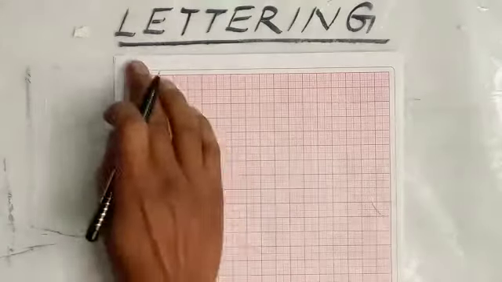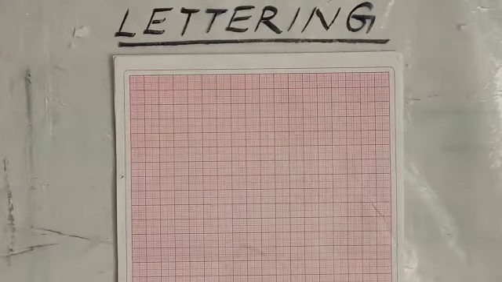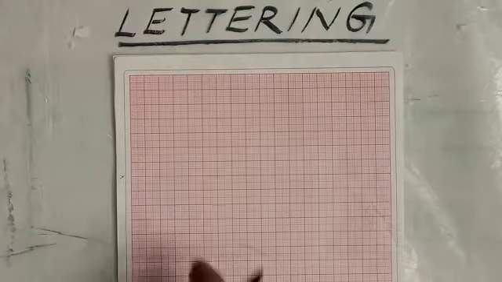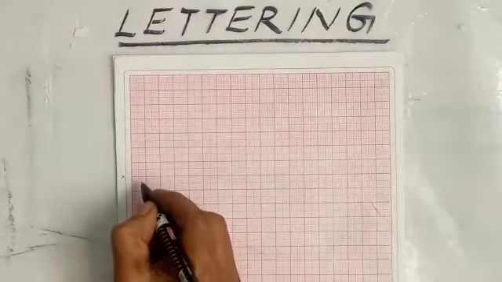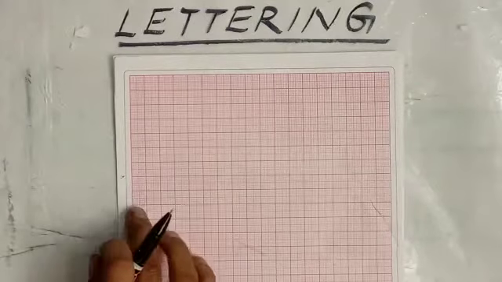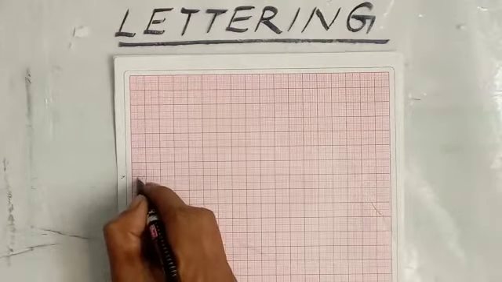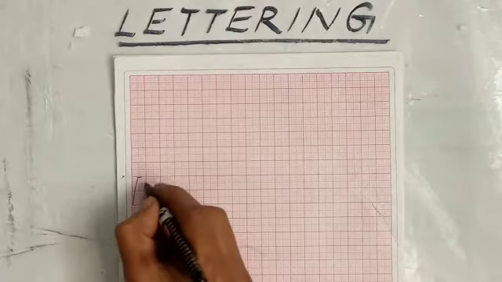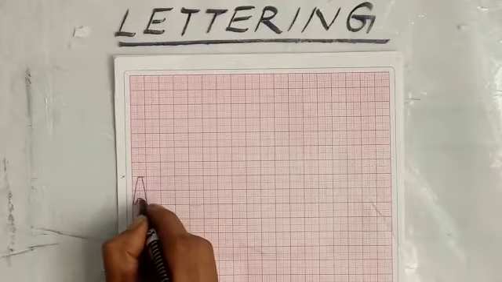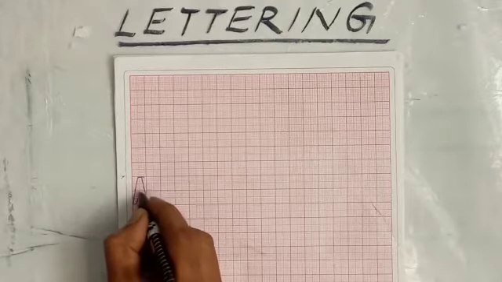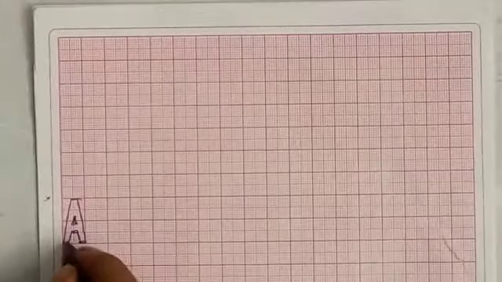So I take a graph sheet like this and start writing capital letters. You also write with pencil. I write just with pen, you write with pencil. I will use one box for one letter. See children, I am writing like this, maintaining the distance, because the lines are there, it will be helpful for us to write. See, I have written letter A like this.